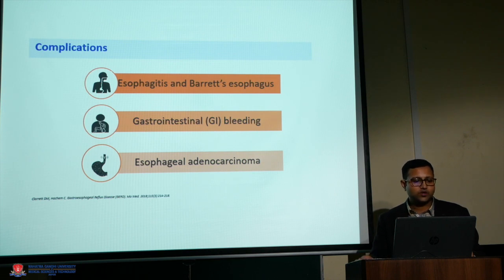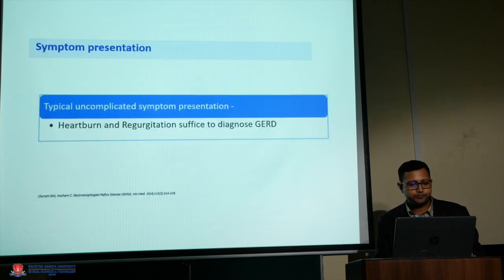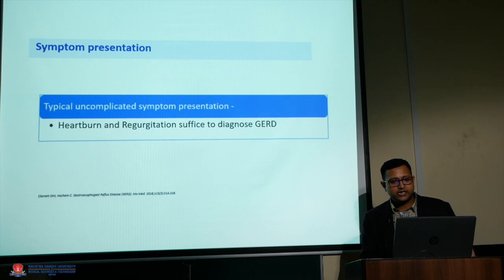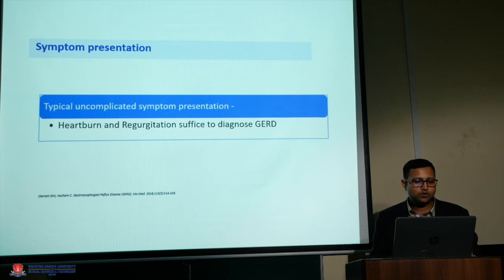If the reflux remains for a long period of time, then it leads to complications like esophagitis, which is classified into LA grade A to D. There is intestinal metaplasia in the lower esophagus labeled as Barrett's esophagus, which later on develops into adenocarcinoma if left untreated. And bleeding, again, esophageal ulcers that occur because of reflux are one of the very common causes of GI bleed. So patients may have common presentations, or may come with atypical presentation.